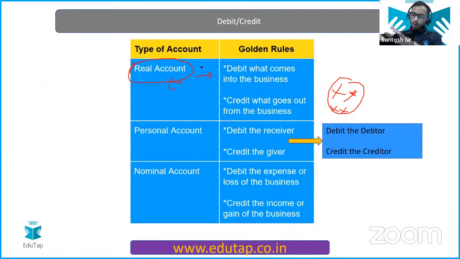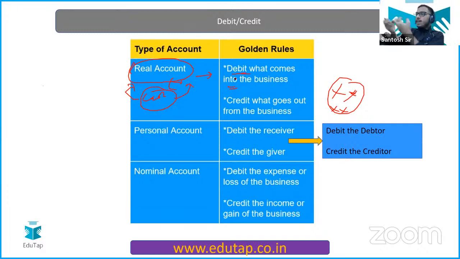Suppose you have sold goods. Cash account will be impacted. You are getting the cash. So cash comes under the category of real account, and you will apply the rule of real account. The real account rule says debit what comes into the business, debit what comes in.